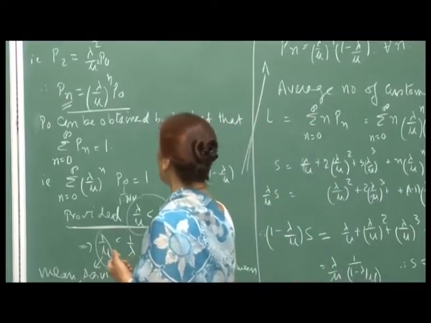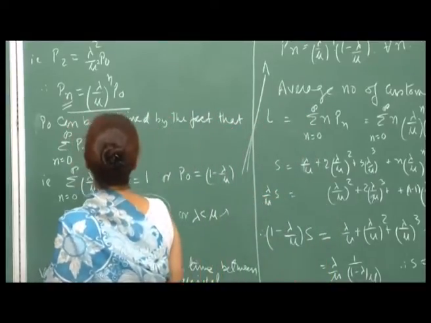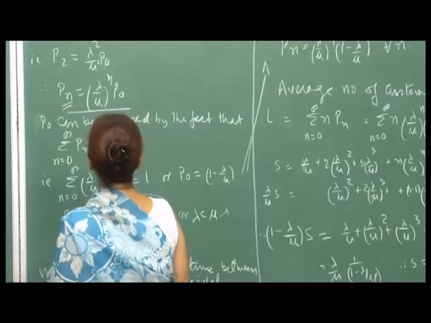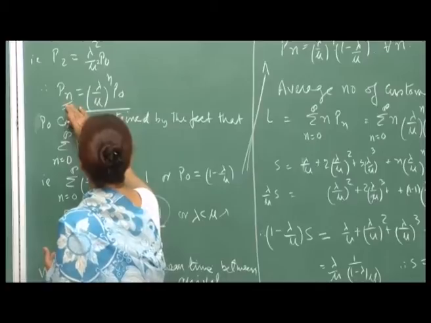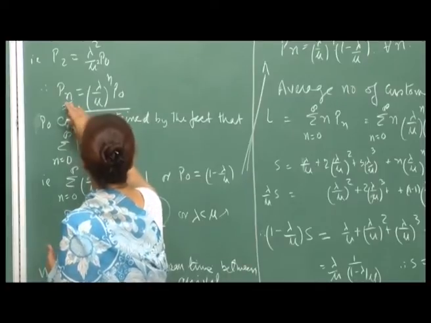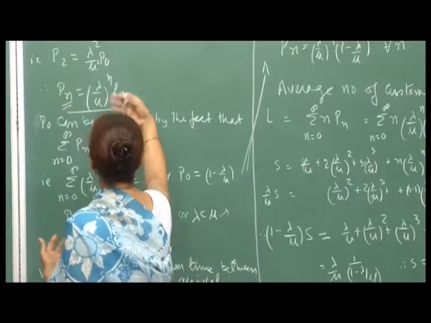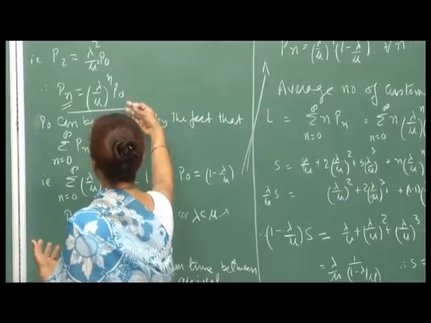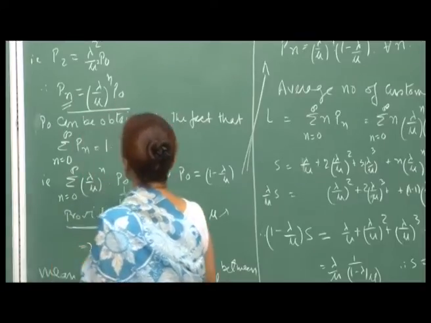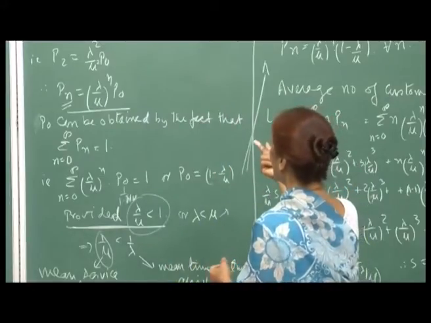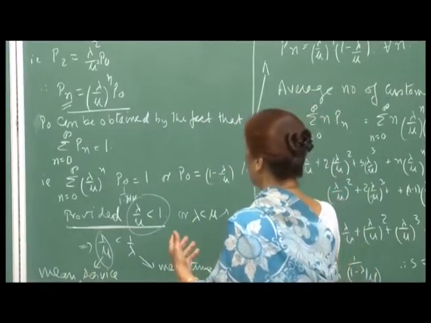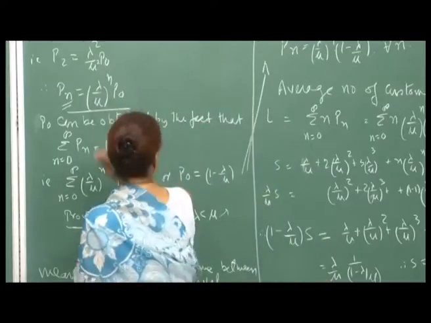What I am saying is there will be a positive probability of the number of people in the system increasing, because lambda by mu raised to n, if lambda is greater than mu, will start becoming a big number.